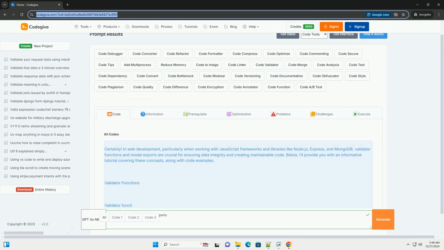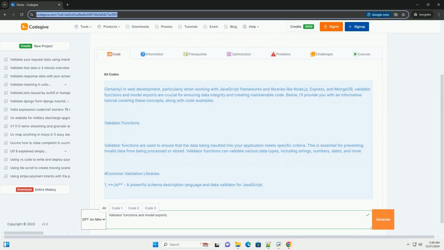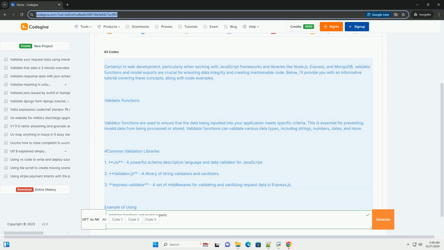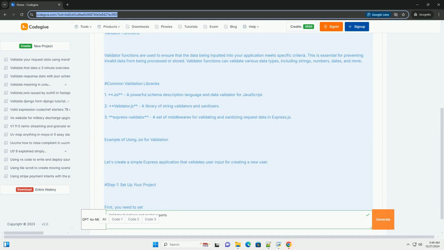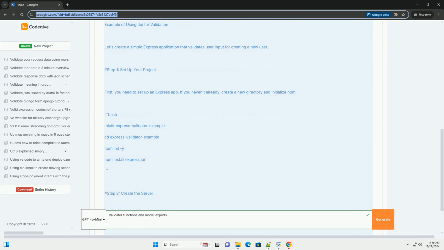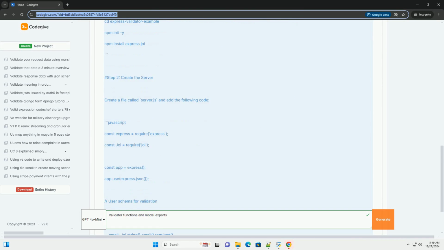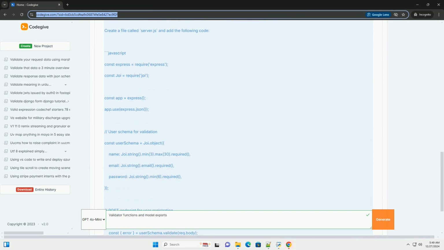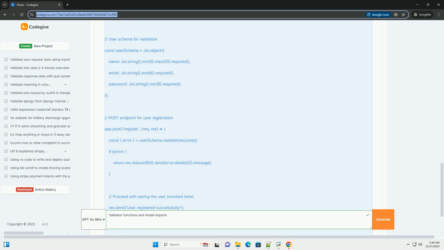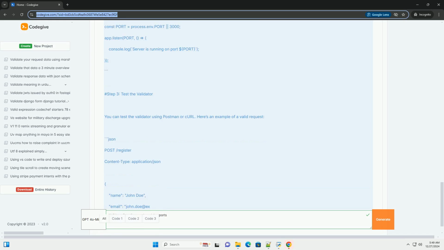Certainly. In web development, particularly when working with JavaScript frameworks and libraries like Node.js, Express, and MongoDB, validator functions and model exports are crucial for ensuring data integrity and creating maintainable code. Below, I'll provide you with an informative tutorial covering these concepts, along with code examples.